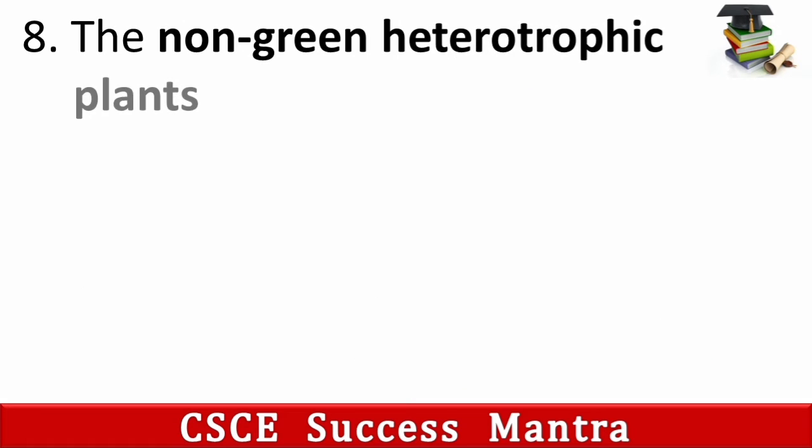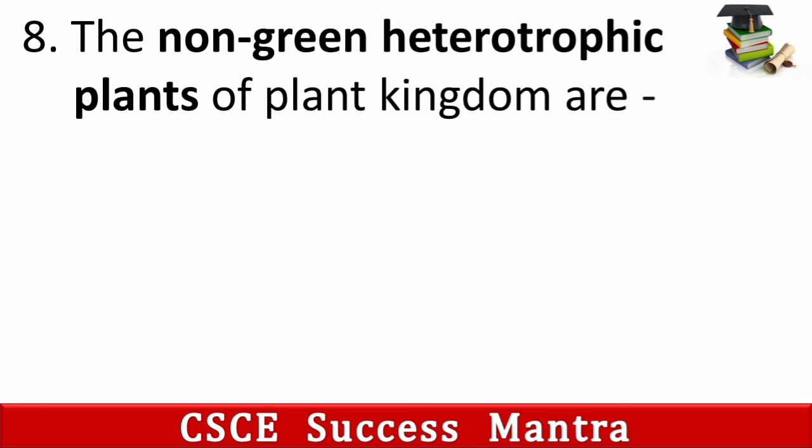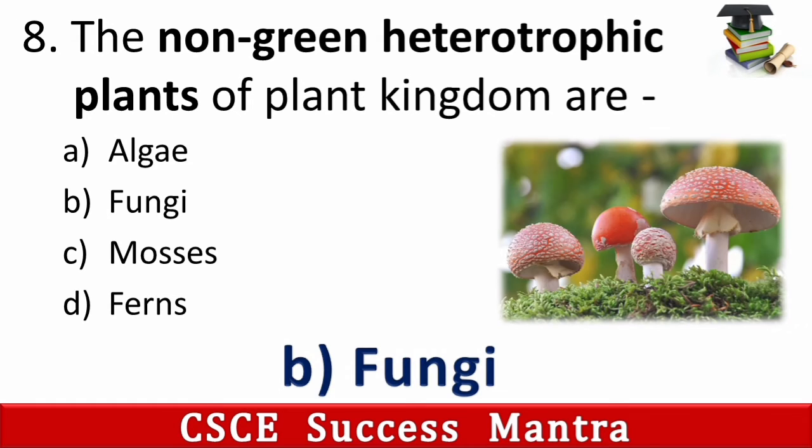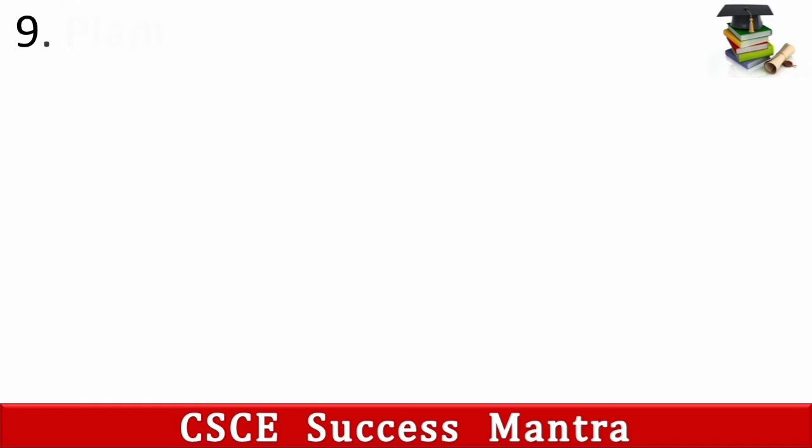Eighth question is, the non-green heterotrophic plant of plant kingdom are A. Alga, B. Fungi, C. Mosses, D. Ferns. So its answer is B. Fungi. Fungi are non-green heterotrophic plant.